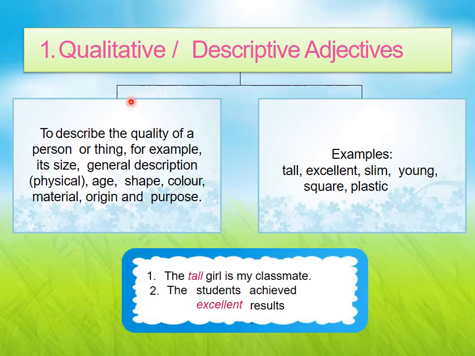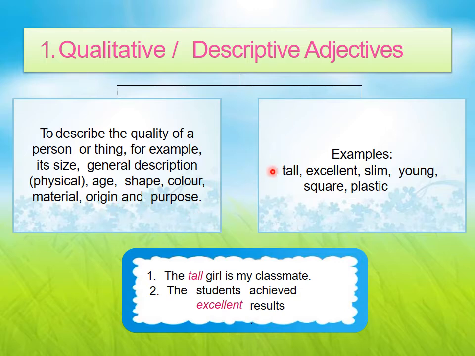Qualitative adjectives, or you can also call them descriptive adjectives, are used to describe the quality of a person or thing. For example, quality means its size, general description, physical appearance, then age, shape, color, material, origin, and purpose.